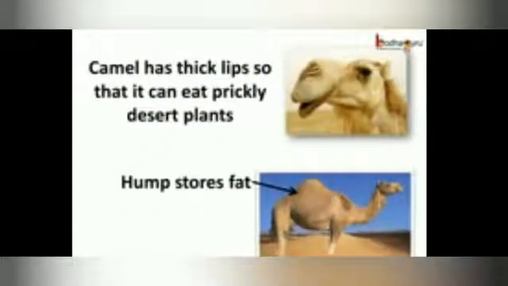The herbivore camel also gets water from its food. It has thick lips so it can chew the prickly desert plants which store water without feeling much pain. The camel can drink more than 40 liters of water at a time and go many days, even weeks, without drinking. It stores fat in its hump and that acts as a food reserve, so it can survive many days without eating or drinking.